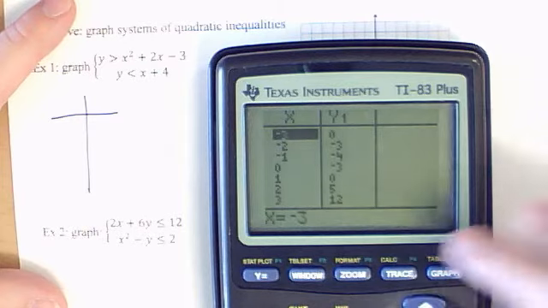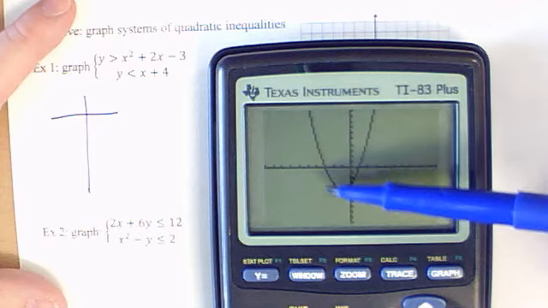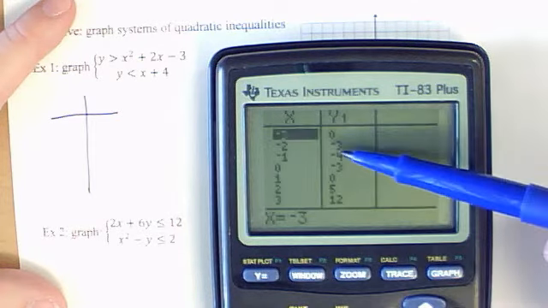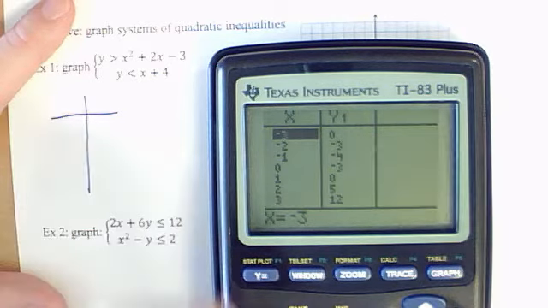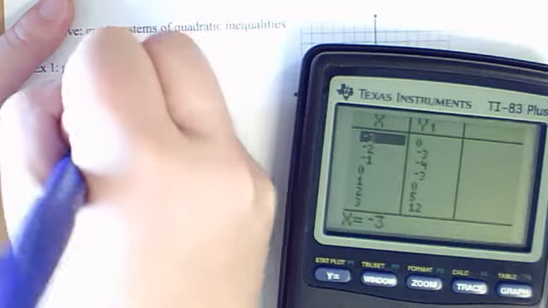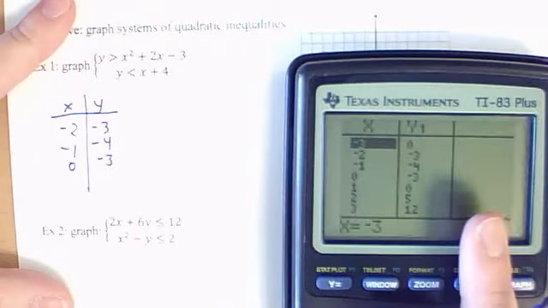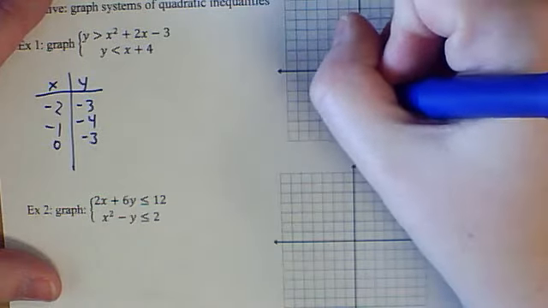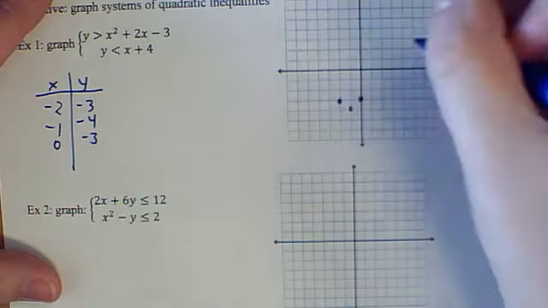If I look at the graph, I need to find points that I could plot so I can see both sides from the vertex. So if I look where it starts repeating, I have -4, -3, -4, -3. So those are where it repeats: -2, -1, 0. So -3, -4, -3. Now I can plot my parabola. If we graph this, -2, -3, -1, -4, and 0, -3.